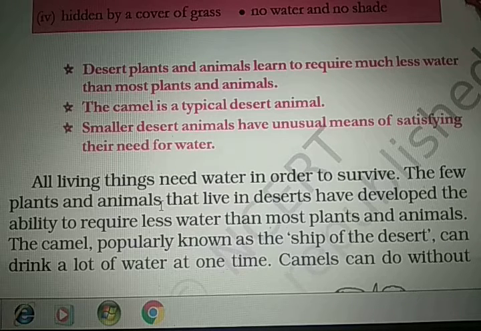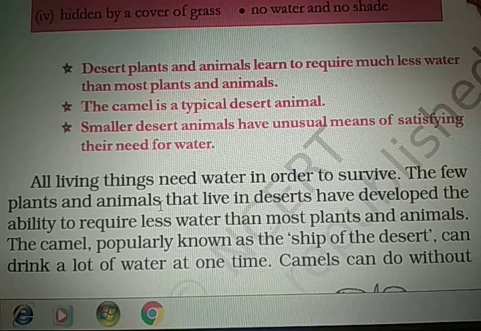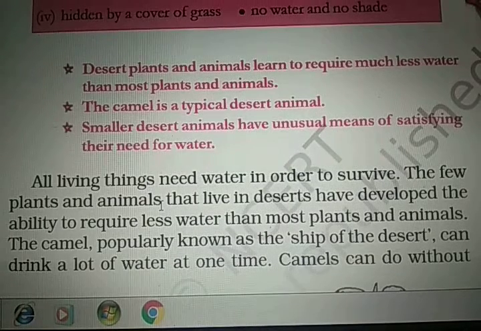Let us discuss the second part of the chapter, the desert, from your book An Alien Hand. In the beginning of the second part, certain hints have been given. Let's discuss. Desert plants and animals learn to require much less water than most plants and animals.